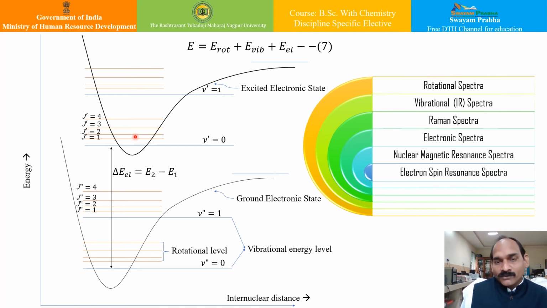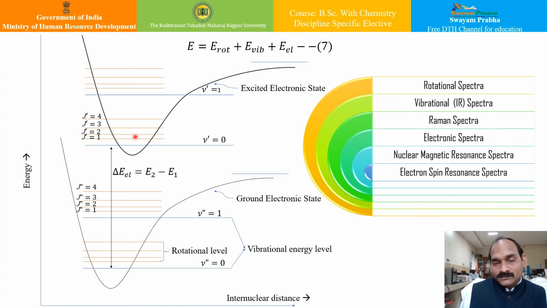And heteronuclear diatomic molecules like HF show the microwave spectra. Likewise, the vibrational or infrared region spectra appear when transitions are induced among the vibrational energy levels due to absorption of radiation in the spectral range of about 500 to 4000 centimeter inverse, and hence this spectra is also known as IR or infrared spectra. It appears due to the change in dipole moment of the molecule due to vibrations or oscillations.